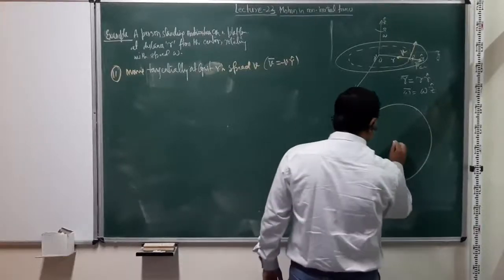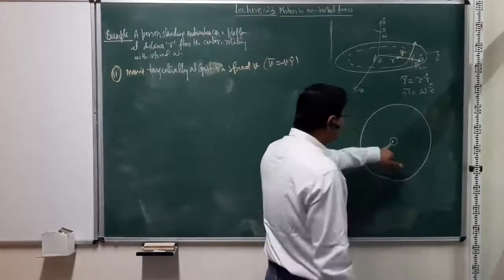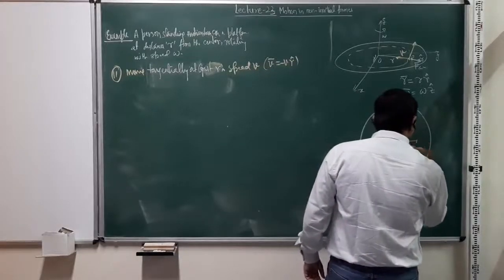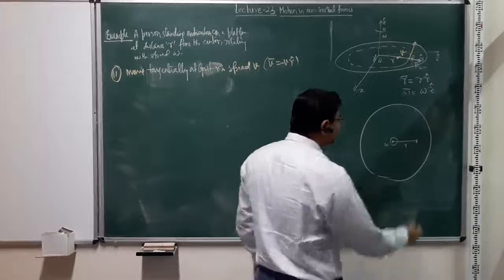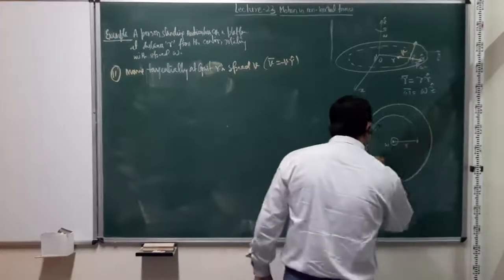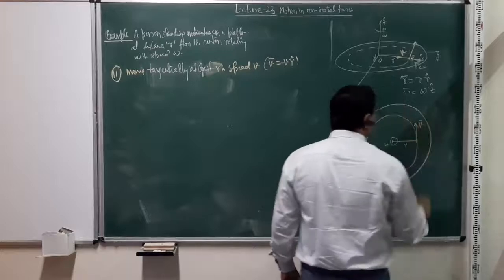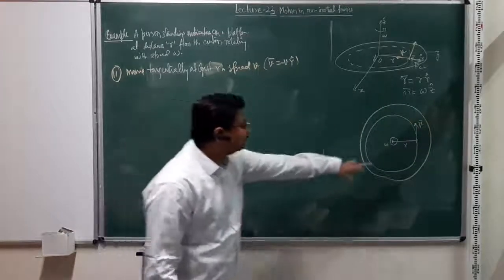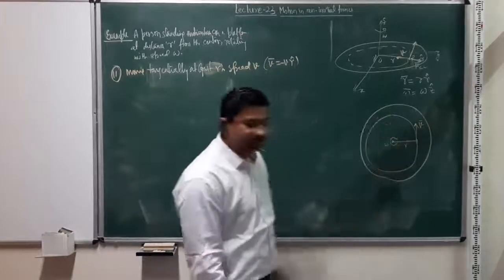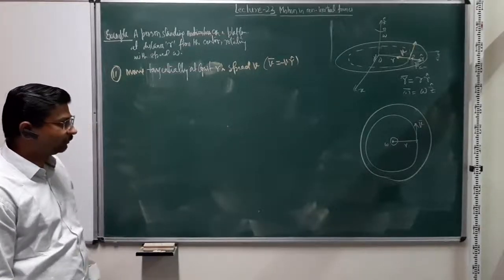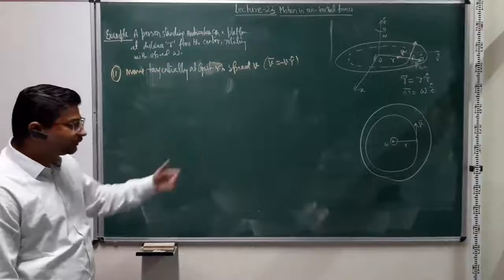This is the platform seen from top. This is the omega, right? The person who was initially at this location r starts moving tangentially. So he has a tangential velocity, right? And then he basically tries to move on this circle of constant radius r, right? Again, there will be forces.